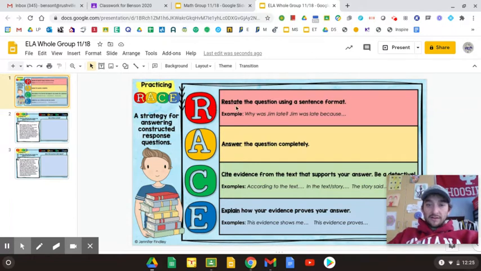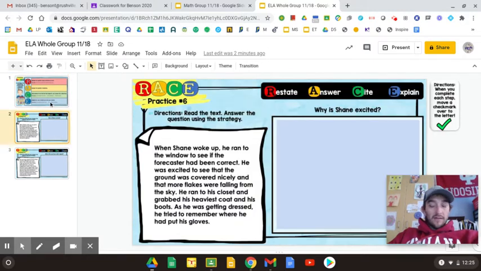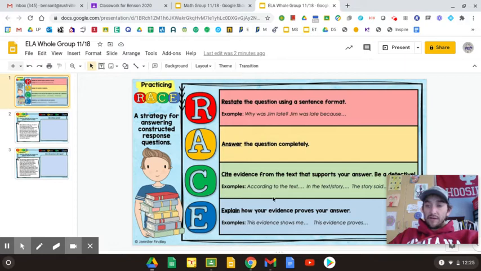The R is to restate the question using a sentence and your answer. Your R and your A go together for one sentence. Then the C is you cite your evidence. You're finding evidence from the story and using sentence starters like according to the text, in the text, or the story said. That'll be one sentence, and that's the actual evidence, the proof of how you found your answer. And then the E is the explanation of why that evidence works, why it's important.